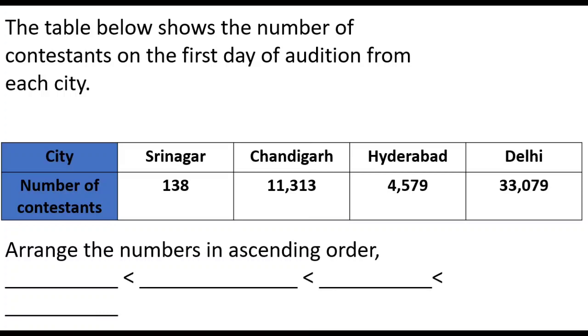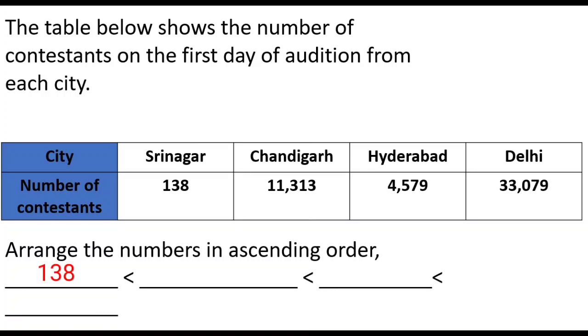What is ascending order? Ascending order means you have to arrange the numbers from smallest to largest. So here the smallest number is 138, that is from Srinagar.